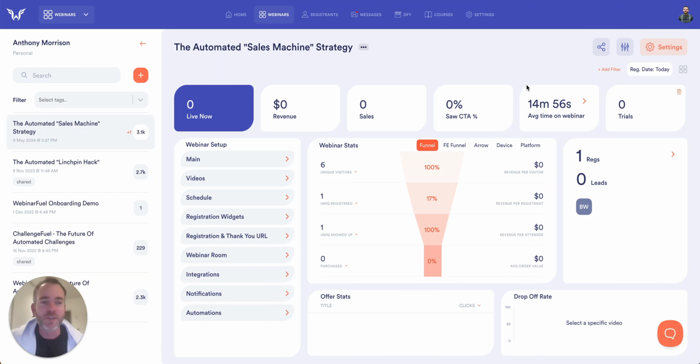All right, everybody, super excited to announce one of the newest features to Webinar Fuel. This is going to be a game changer for all of you when it comes to compliance. If you are in the digital marketing world, you have probably seen and heard that the laws around sending SMS have changed. And those laws are different based on every state, right?